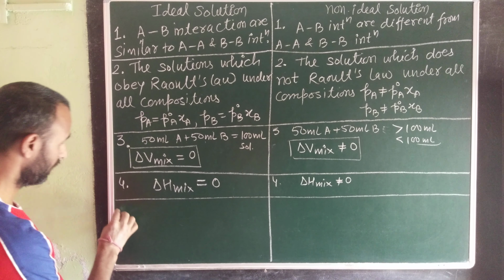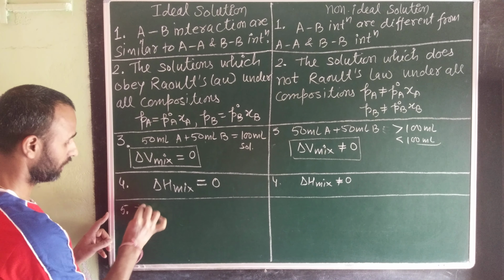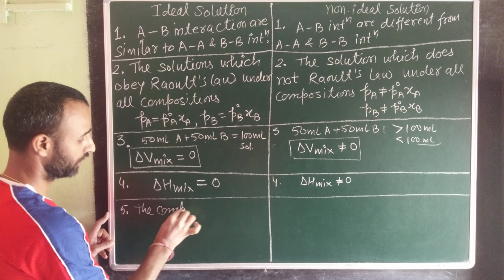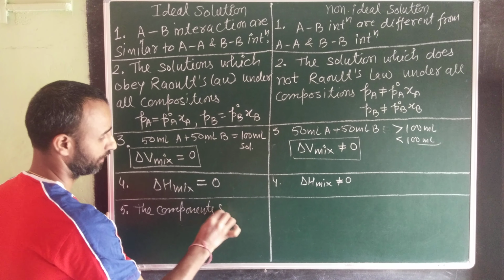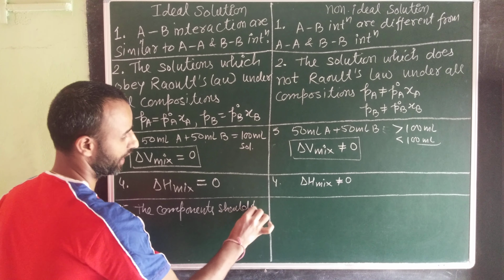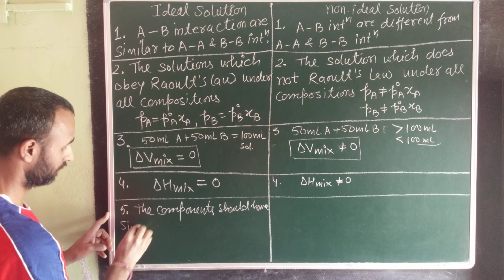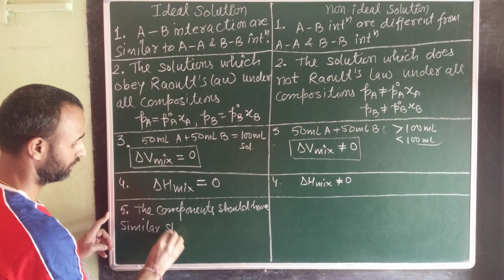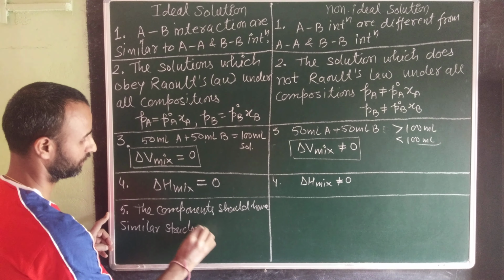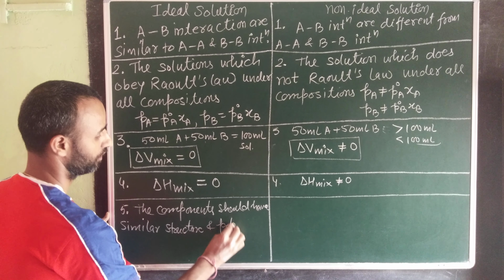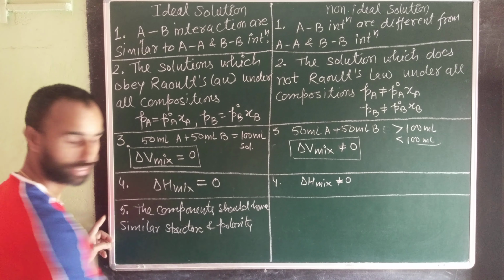Right? And in the ideal case, the components should have similar structure and polarity.